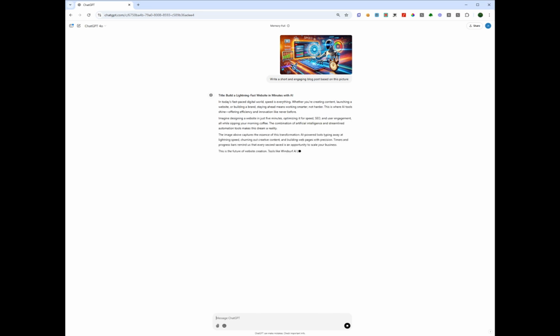Maybe it's taking the text from the image and then making this blog post. This is a short blog post. You can make a middle blog post, a long blog post, and I think it's great if we get this from a picture and a prompt of one line. But is it because of the description of the picture?